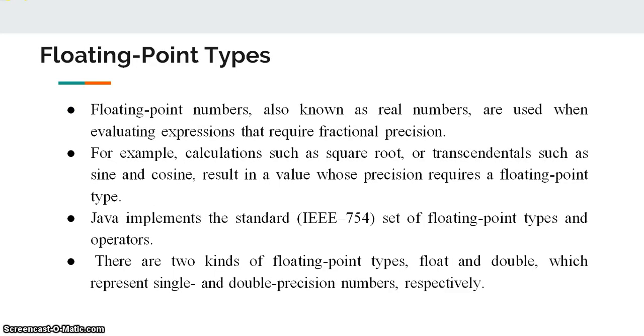Floating point types. Floating point numbers, also known as real numbers, are used when evaluating expressions that require fractional precision. For example, calculations such as square root or transcendentals such as sine and cosine result in a value whose precision requires a floating point type. Java implements the standard IEEE 754 set of floating point types and operators. There are two kinds of floating point types, float and double, which represent single and double precision numbers respectively.